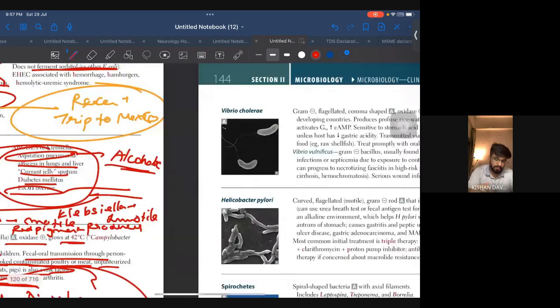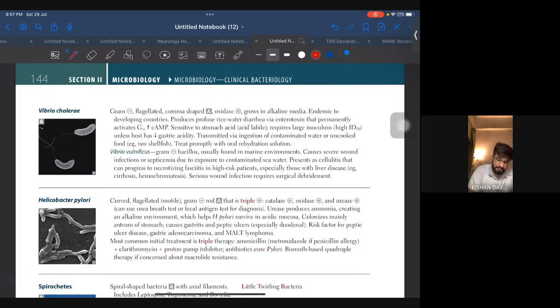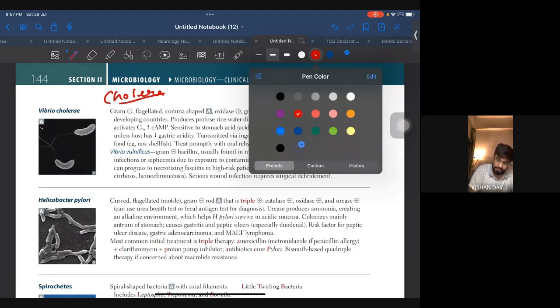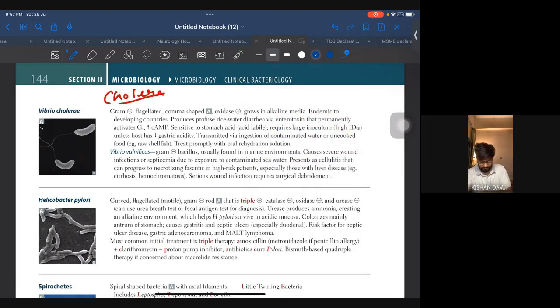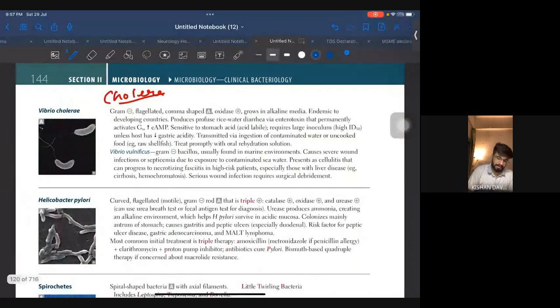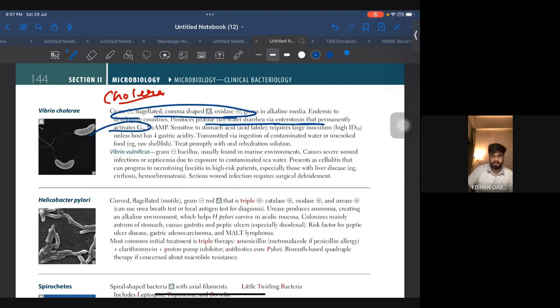Okay. So moving ahead, we have Vibrio cholerae. Okay, it is responsible for causing cholera. We all know. So let's just see what is important over here. Gram negative, flagellated, comma shape, oxidase positive. So all those you have to see from the general info part. Endemic to developing countries, produces profuse rice water diarrhea via enterotoxin that permanently activates Gs. Now in diphtheria we saw that it was inactivating Gi. Okay, but here it is activating Gs.